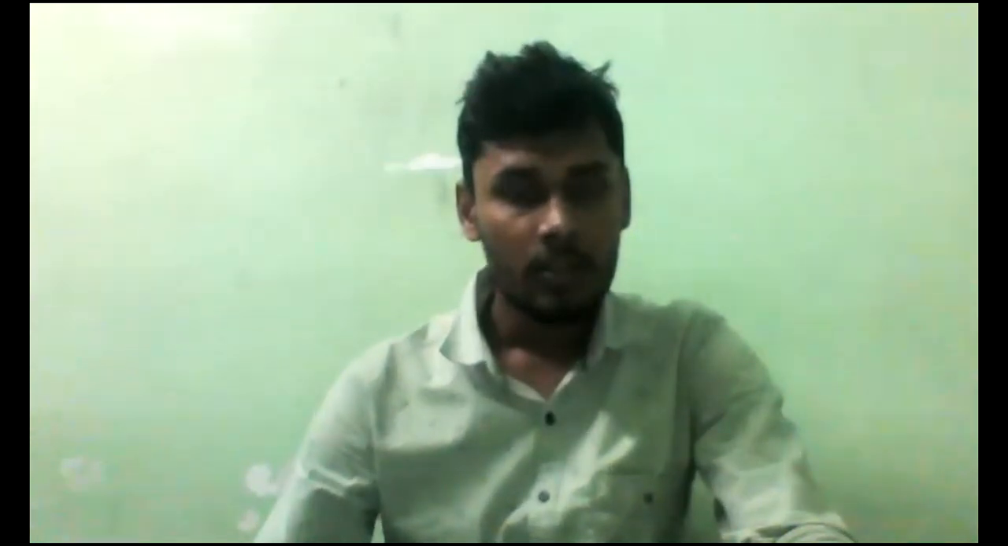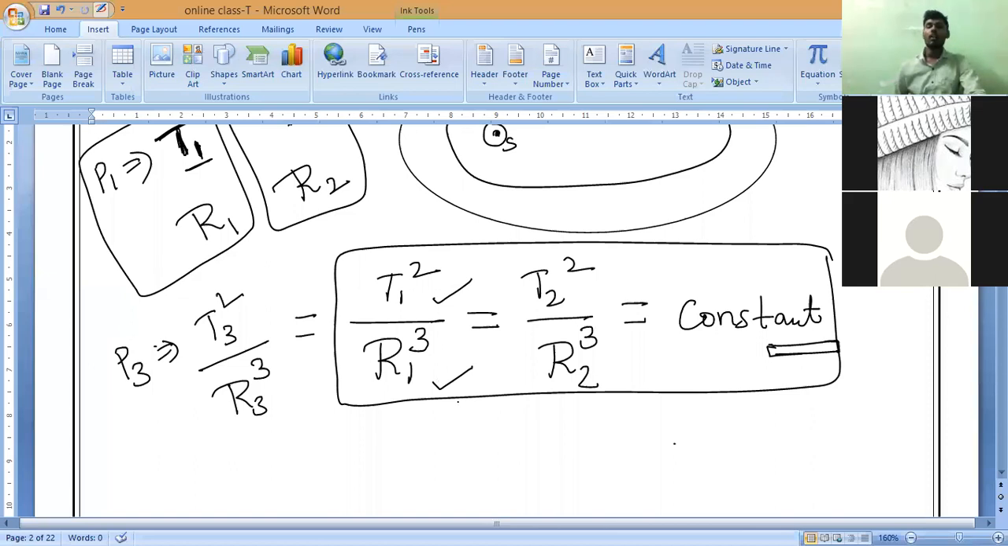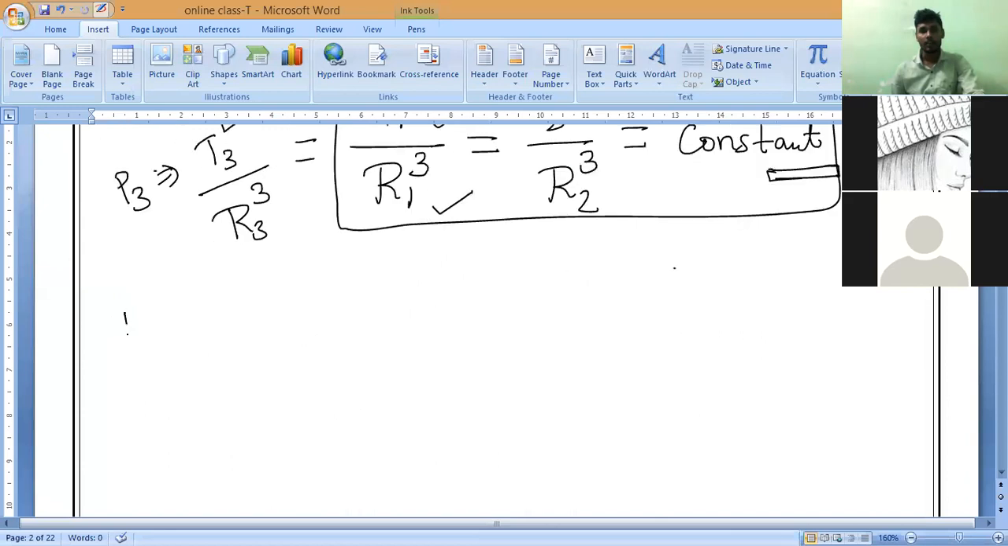So what you have written? Up to R1 and R2, the radii of their orbits are R1 and R2. Then what is the formula? T1 squared divided by R1 cubed is equal to T2 squared divided by R2 cubed. Understand, everyone? Suppose you consider planet 1 as A and planet 2 as B, then what will come, guys?